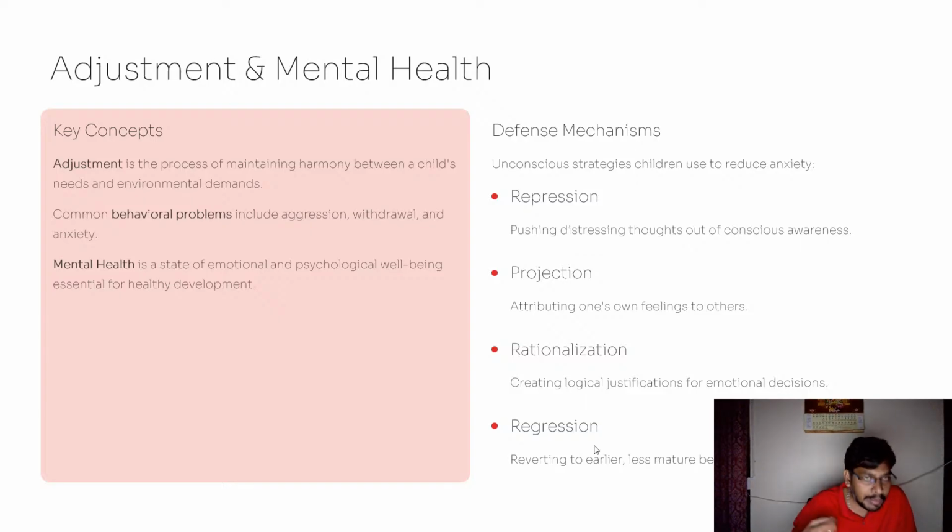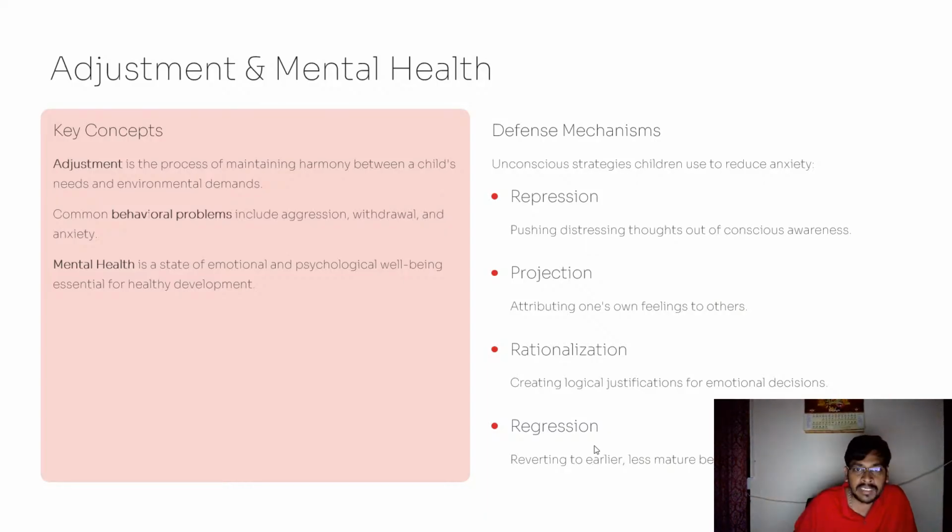So in the adjustment process of the child, the common problems that occur with child behavior are that sometimes they go aggressive, sometimes they withdraw themselves, and sometimes they develop anxiety. So the adjustment concept is where behavioral problems usually come from. And mental health is a state of emotional and psychological well-being essential for healthy development. So mental health is both emotionally and psychologically connected. It leads to very healthy development of the kid.